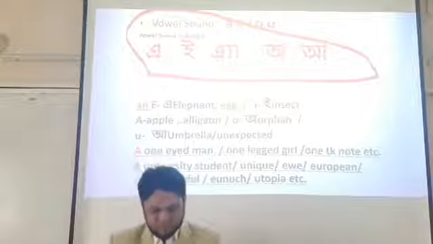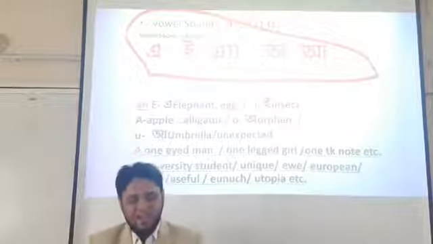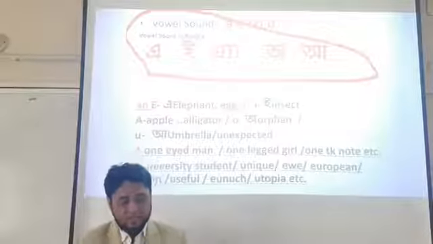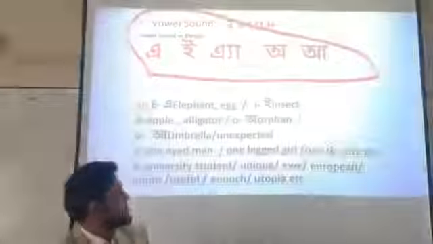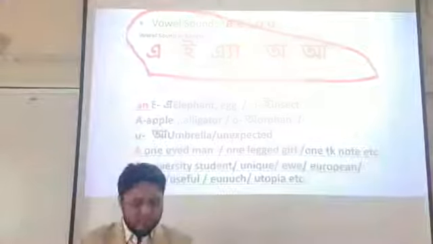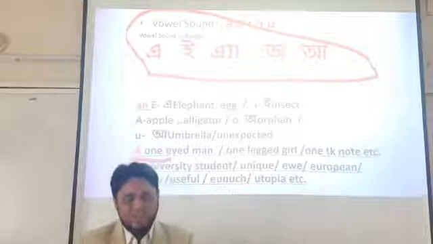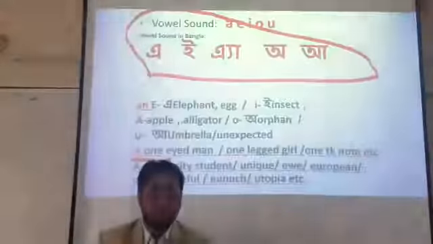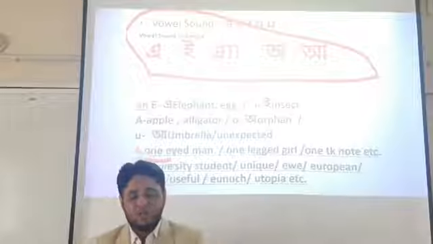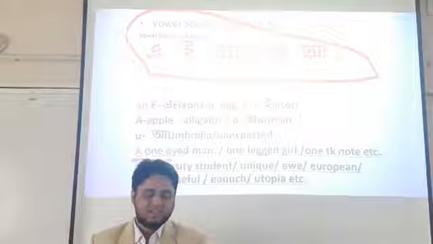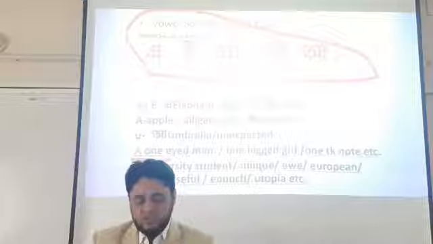For example, elephant, egg, insect, apple, alligator, orphan, umbrella, etc. But here is a chance to make a mistake, my dear students. "A" is used before "one". Here "a" is used before "one" because "one" does not start with a vowel sound. The starting sound of this "one" is a consonant one. Though O is a vowel, we know, the starting sound of it is a consonant sound. That's why we use "a".